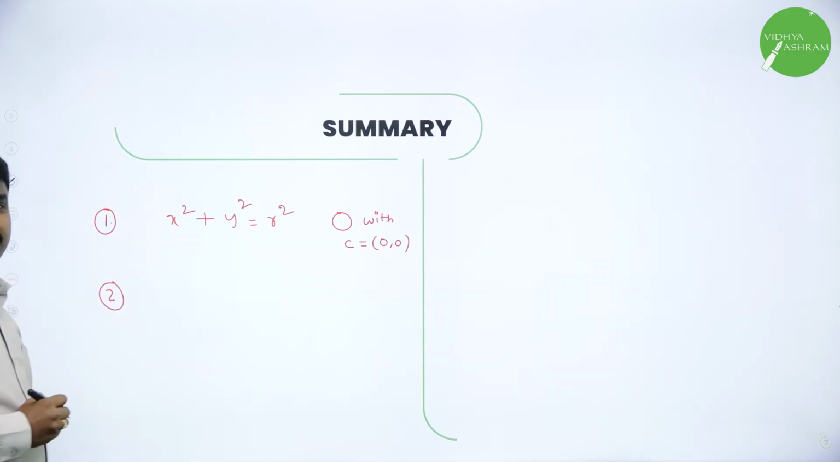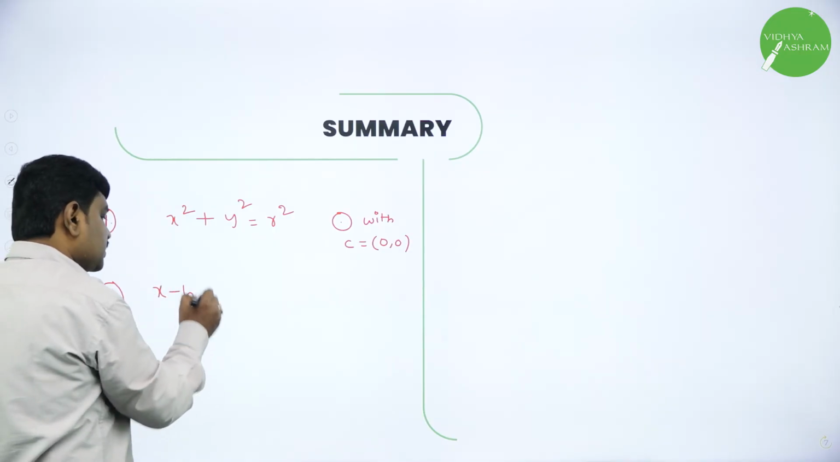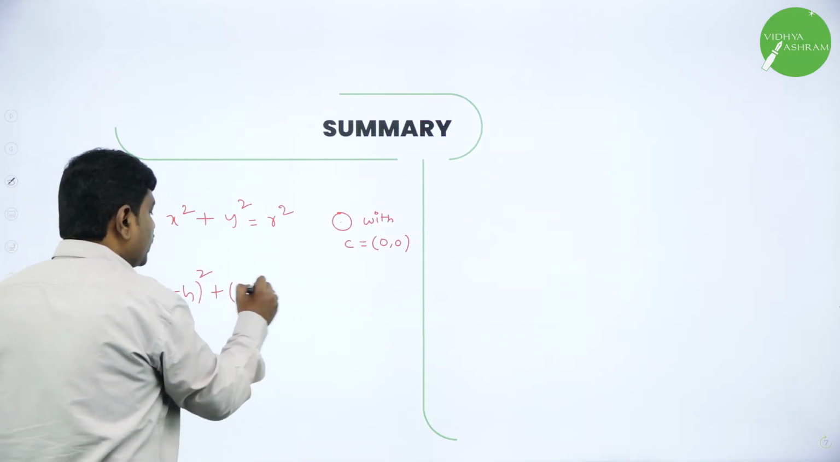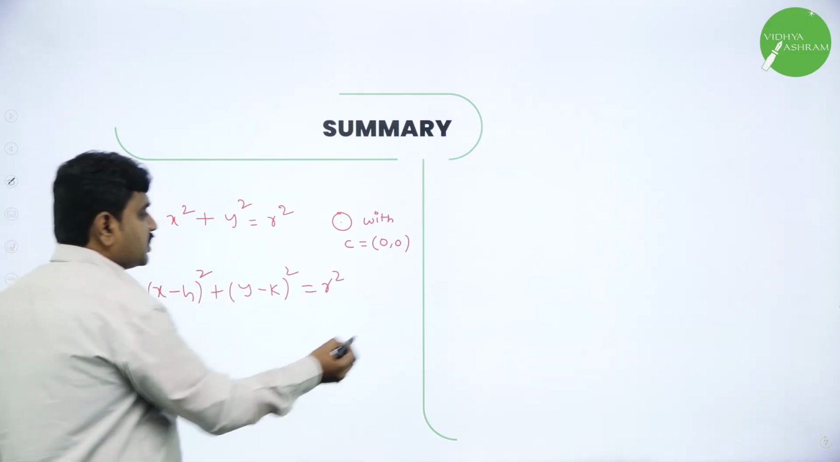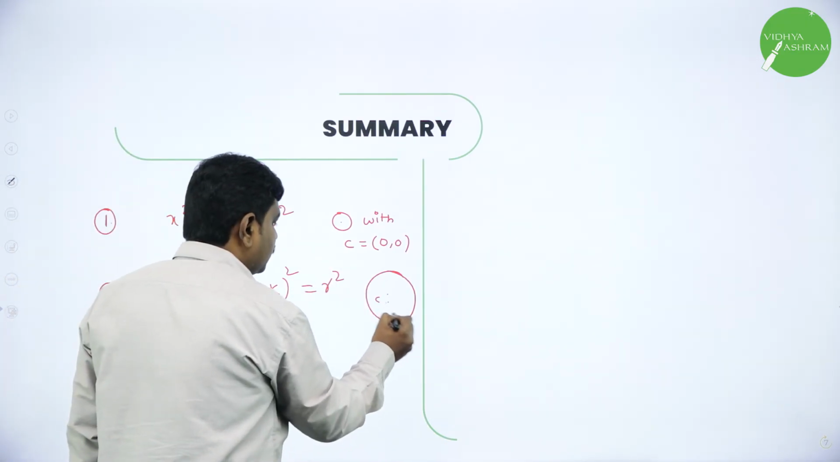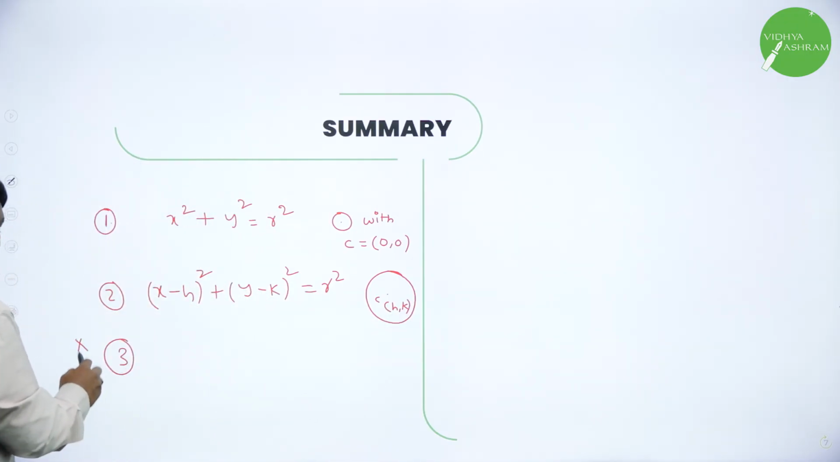Second, what is the standard equation of circle with center h comma k? The equation of circle with center h comma k is x minus h the whole square plus y minus k the whole square equal to r square, where h comma k is the center. They will give the circle, the center is given as point h comma k, and radius is r. Then, very important, that is the standard equation of circle.